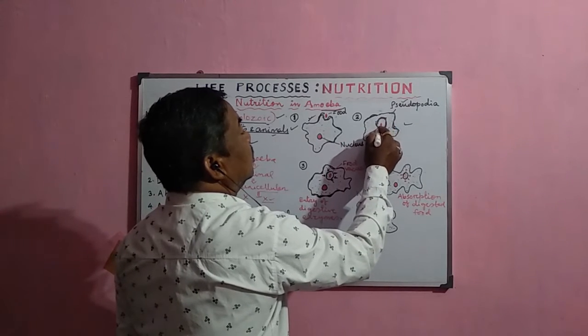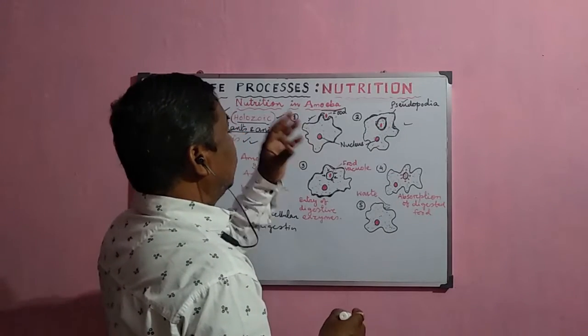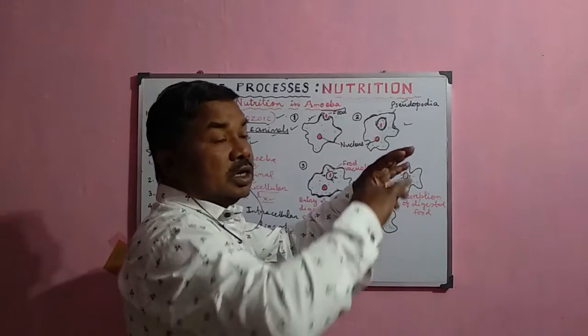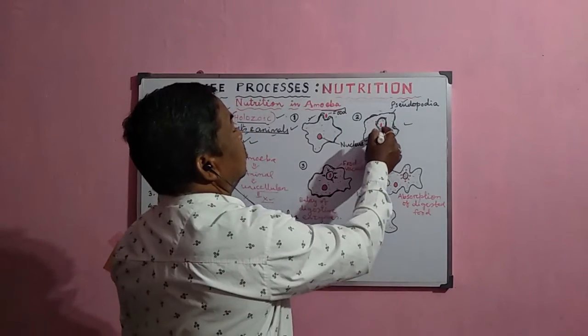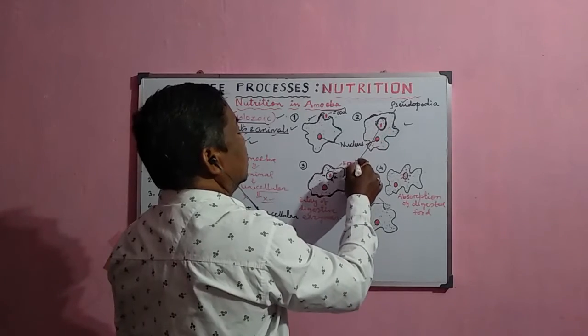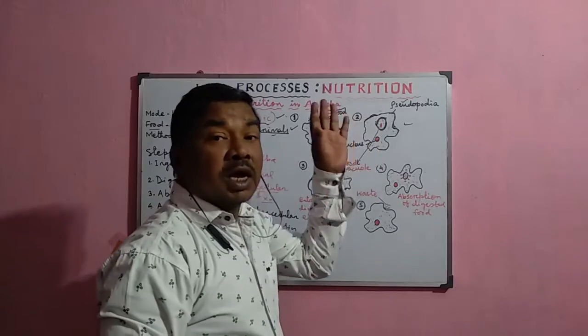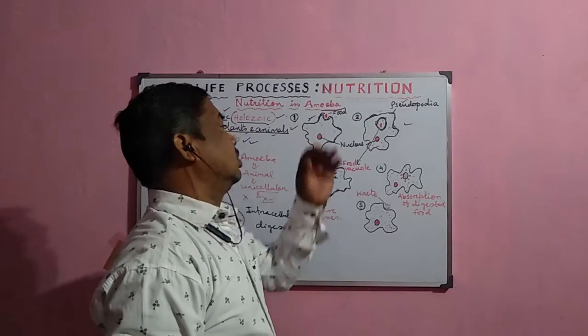When they merge, this forms the food vacuole. The food particle is now encircled by the membrane, and this is the food vacuole. Inside this food vacuole, the digestion of the food occurs.